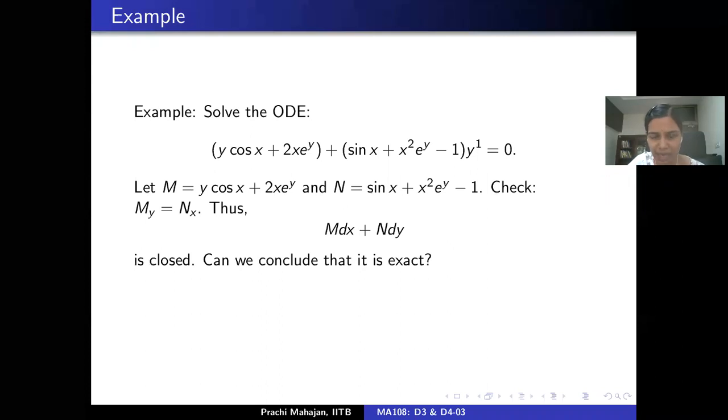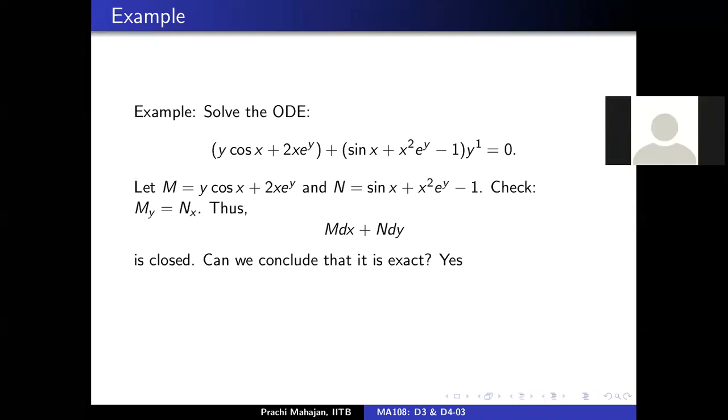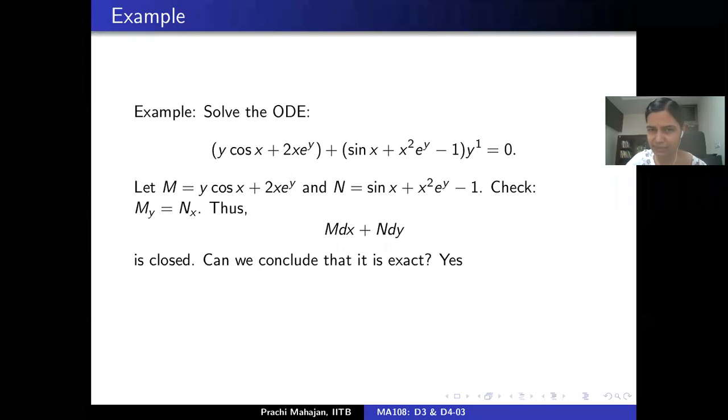Now I claim that this implies that this differential form is exact. Why is that the case? Because we can consider D to be R square, which is convex. Excellent.